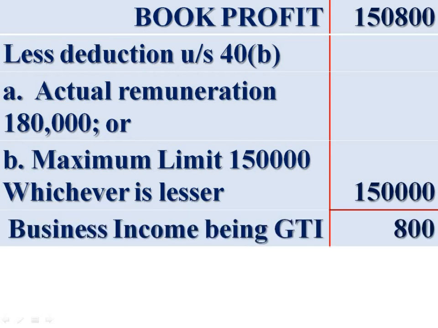There are no other incomes. Therefore, it is gross total income. There is no income from property. There is no capital gain. No other source. Therefore, the business income being gross total income, 800.